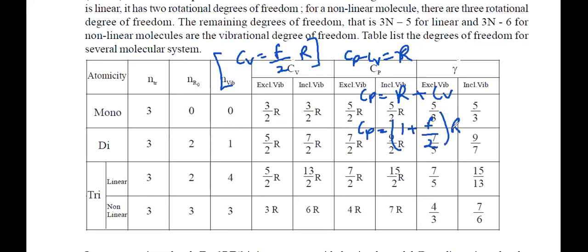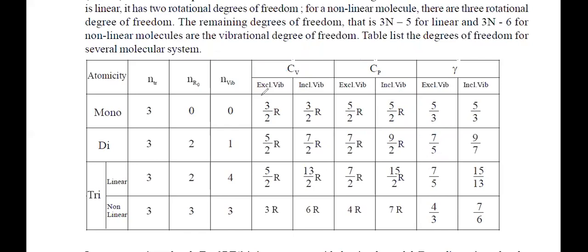Write it down. So if CV is F by 2R, CP is 1 plus F by 2R. Now just put the value of F. For monoatomic, F is just 3, so CV is 3 by 2R. And CP is 1 plus 3 by 2, which is 5 by 2R. So you just have to remember this one, and this one.